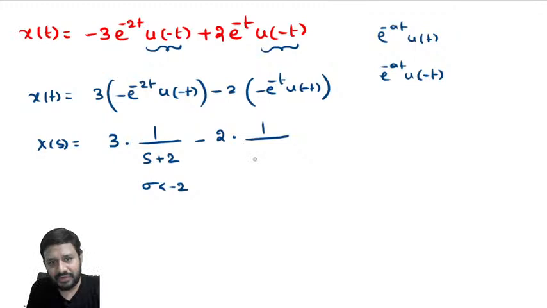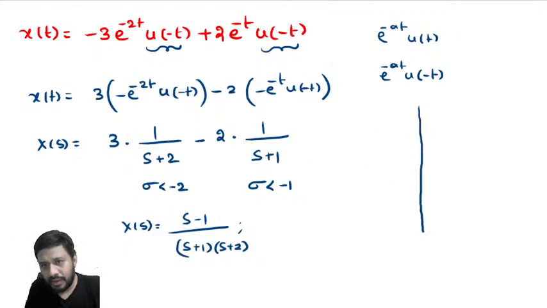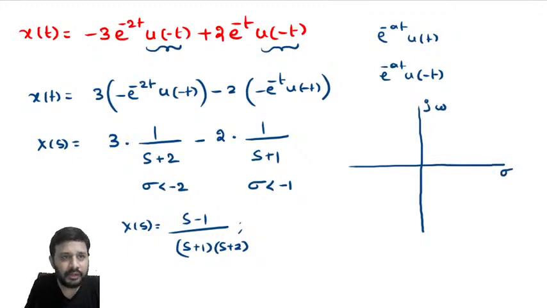Minus 2 times, what is the Laplace transform for this one? 1 by s plus 1, but with ROC sigma less than minus 1. Now if you simplify, again you are going to get the same expression that we got in the previous case. But the Laplace transform we got, we must get the ROC, no? For that ROC, plot the pole zero plot. Real axis, imaginary axis. So look at the poles. Zero is located at 1, one pole at minus 1, one pole at minus 2. Okay.